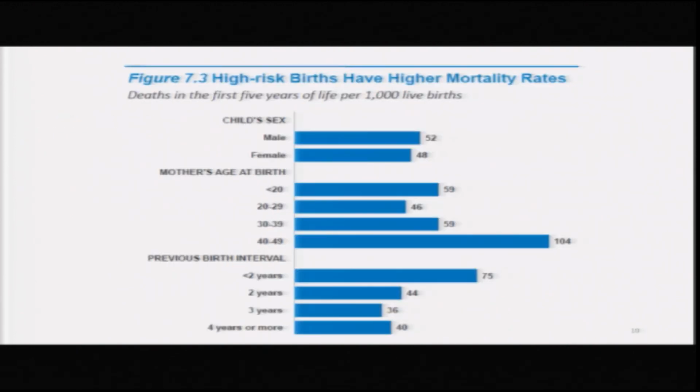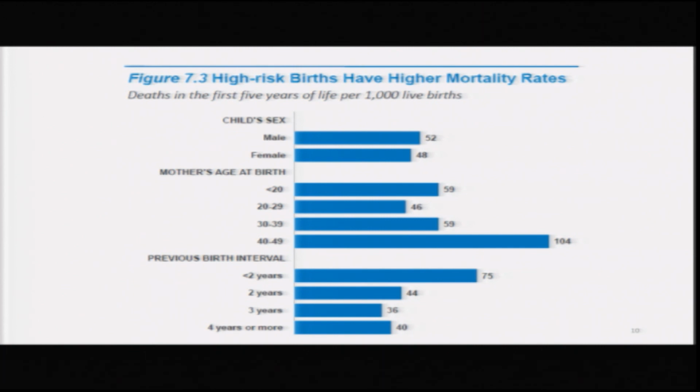This diagram shows that certain categories of births have higher mortality rates. This diagram shows deaths in the first 5 years of life per 1000 live births, or what I mentioned in one of the previous lectures as under 5 mortality.